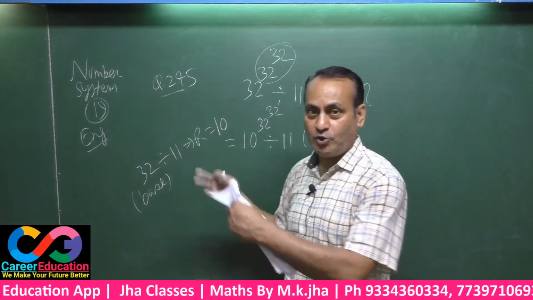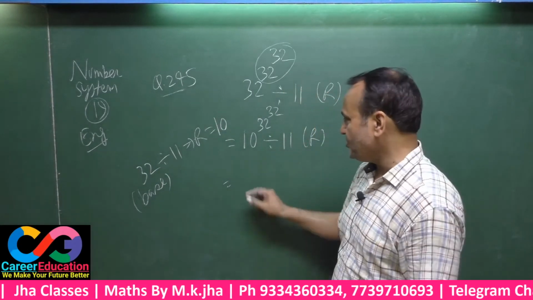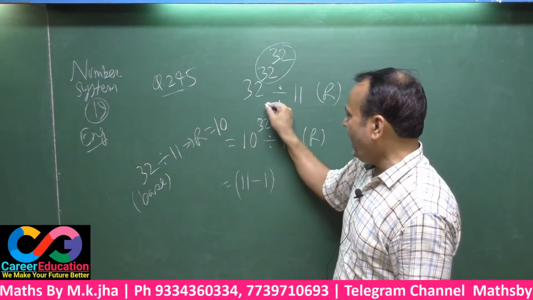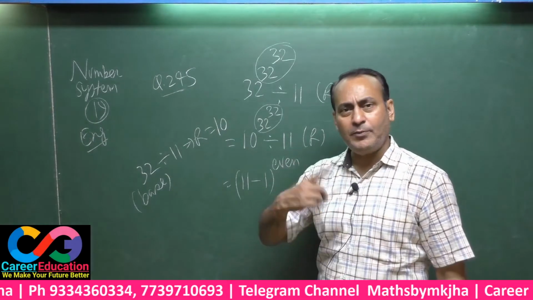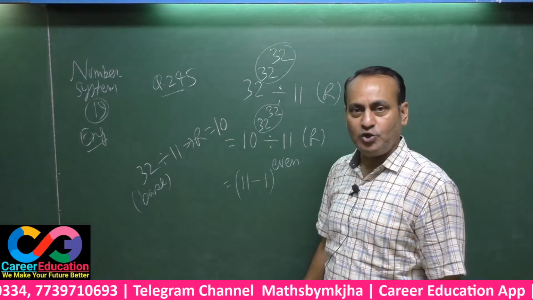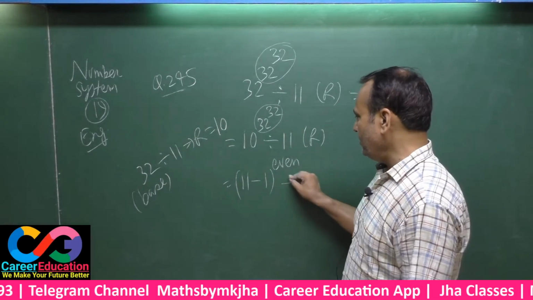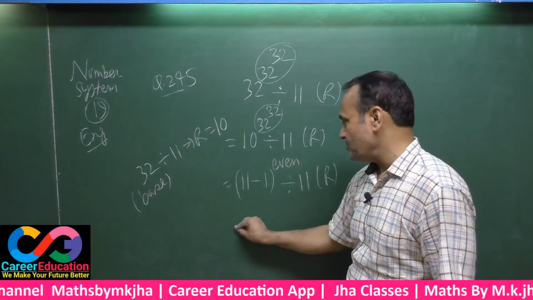You have already gone through such type of questions in this chapter in prior classes. That means this will be 11 minus 1, and this power will always be even. No need to multiply, you have to expect only what will be the result. That means 32 power 32 will always be an even number, and this divided by 11 yields the remainder.